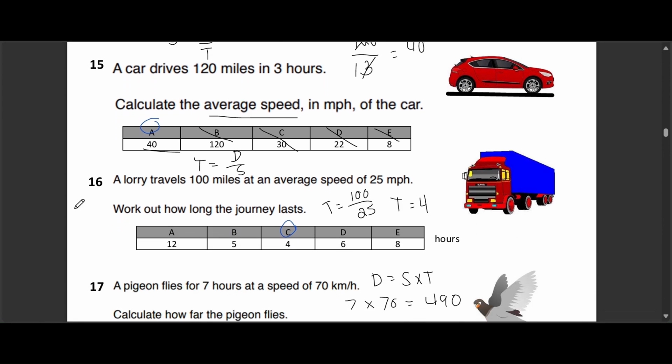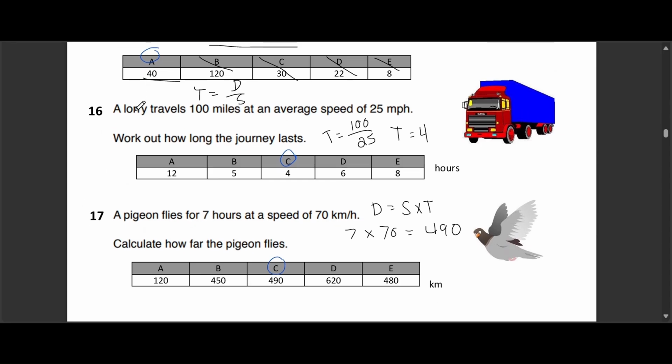Tackle some math problems together. Question 16. A lorry travels 100 miles at an average speed of 25 miles per hour. We need to figure out how long the journey lasts. Our options are A 12, B 5, C 4, D 6, and E 8. The correct answer here is option C, which is 4. Remember, to find time, we divide the distance by the speed. So 100 miles divided by 25 miles per hour equals 4 hours. The other options? Well, they're just incorrect calculations, so don't let them trick you.